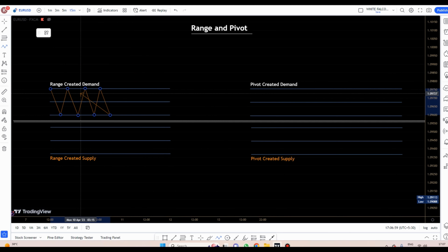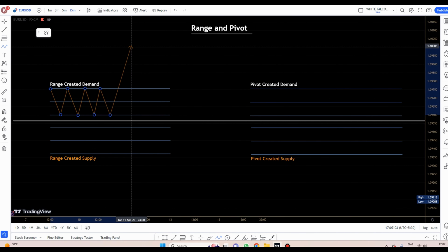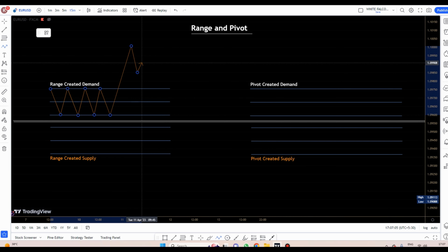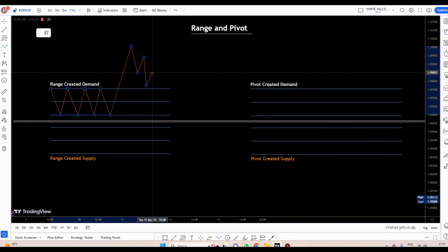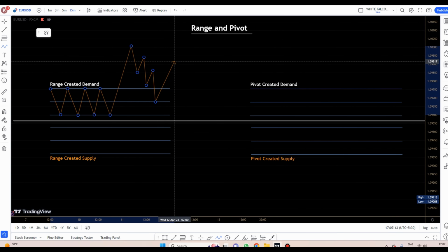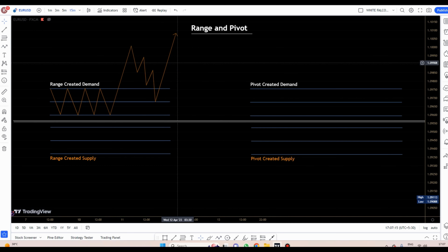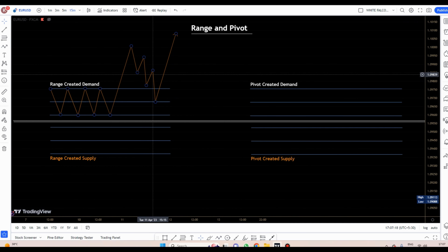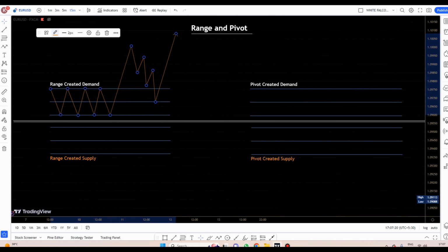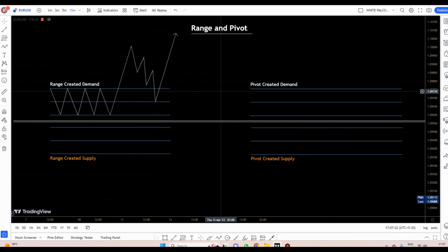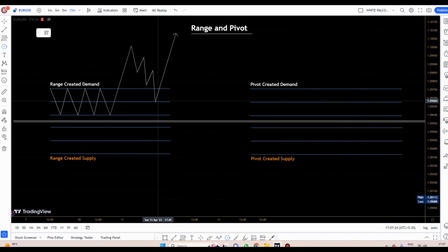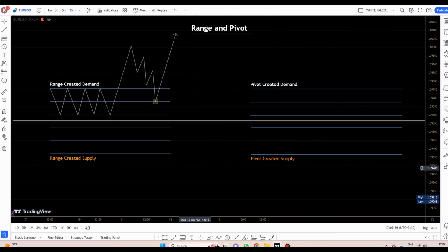So now we just consider here this demand level. So the price moves in the upward direction and it came back at its fair value, right? वो fair value पे return आती है and the remaining orders are filled up at this point and again it goes into the same direction. So that's called range created demand, right? This is called the fair value or you can say equilibrium price.